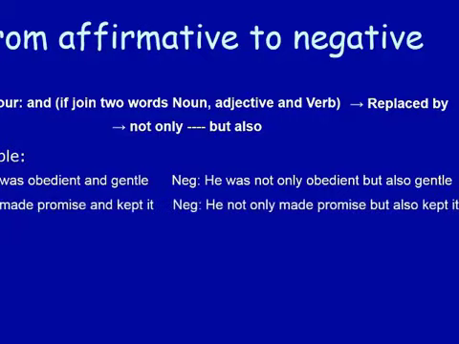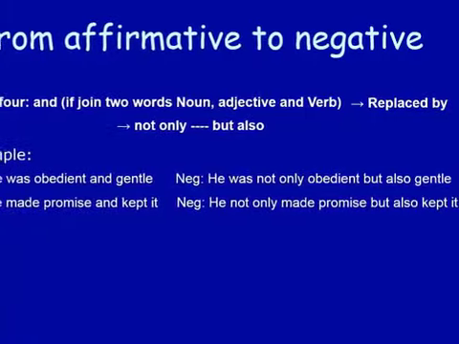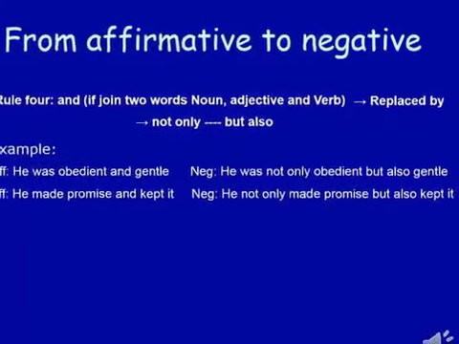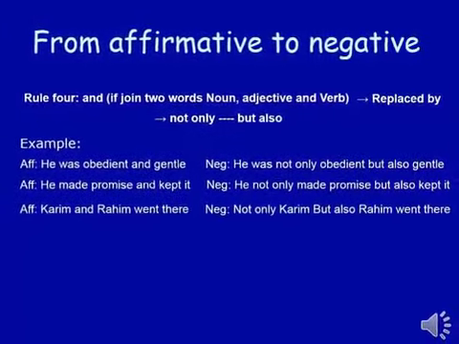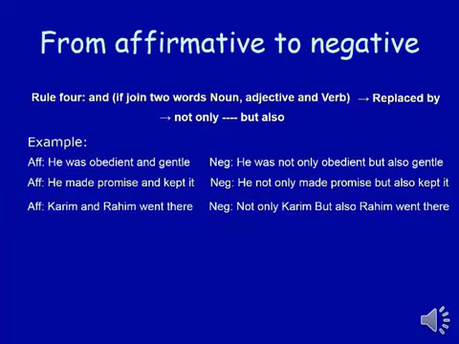Look at the example. He made a promise and kept it. Here and joins the two verbs. Before the first verb, we'll have to use not only, and in place of and, we'll have to use but also. Look at the example. Kareem and Rahim went there. Here and joins the two nouns. Before the first one, we'll have to use not only, and in place of and, we'll have to use but also. Not only Kareem, but also Rahim went there.